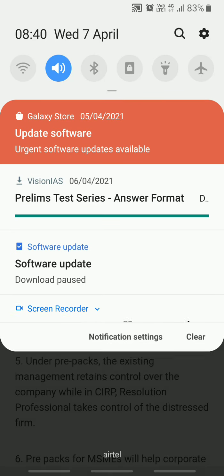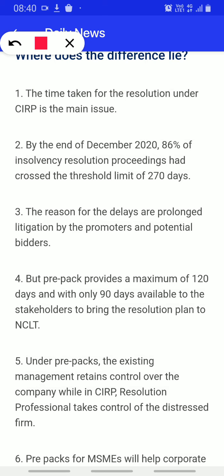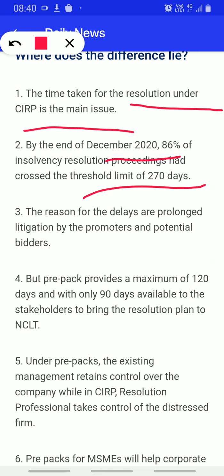Now what is the difference here? The difference is the time taken for resolution under CIRP, which is the main issue. It is time taking. By the end of December 2020, 86% of the resolution processes had crossed the threshold limit of 270 days. The reason for delay is prolonged litigation by promoters and potential bidders. They litigate against the company, which is the major reason for the delays.